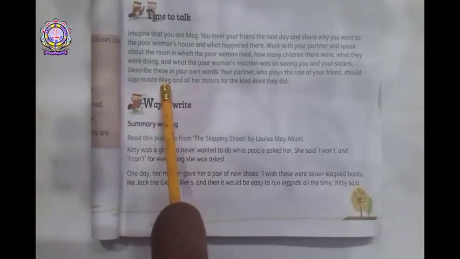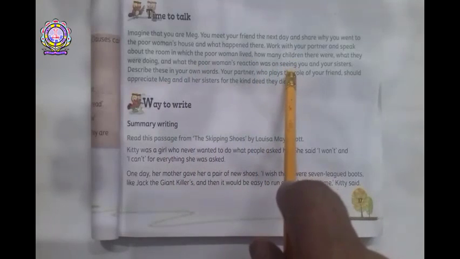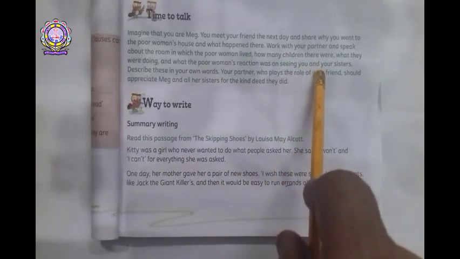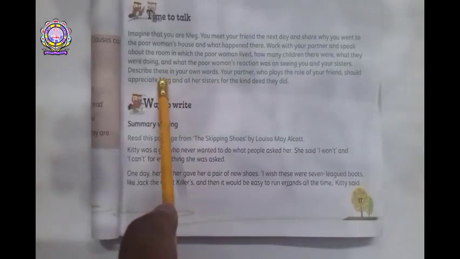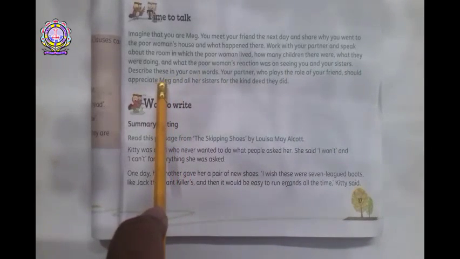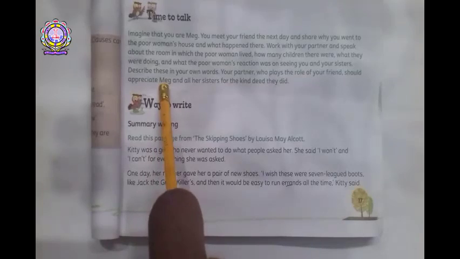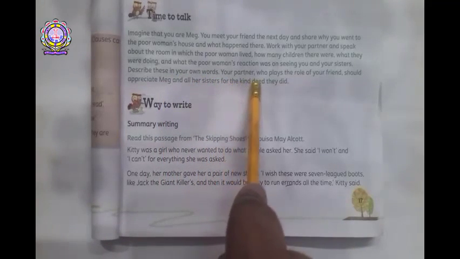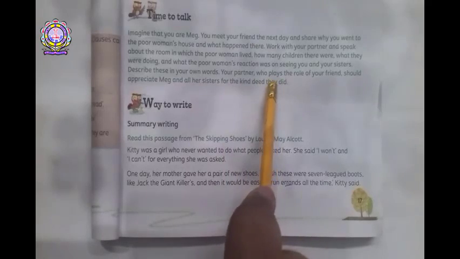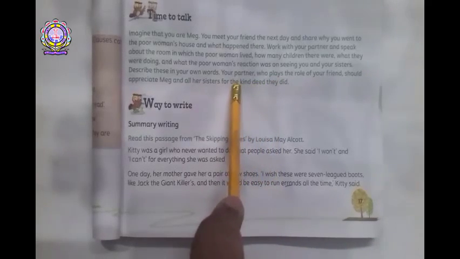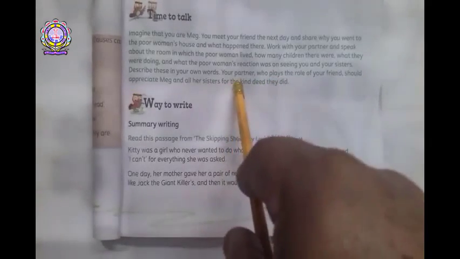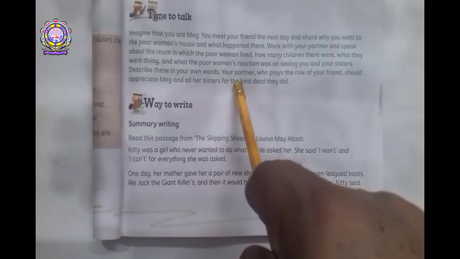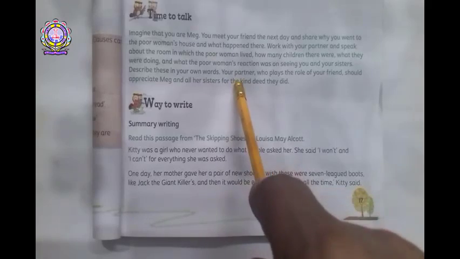So, the friend who is playing your friend here should appreciate the character Meg and all her sisters for the kind deed they did. What was the kind deed that they did? They sacrificed their Christmas breakfast for this poor family.